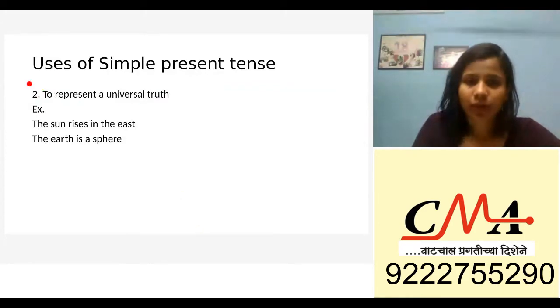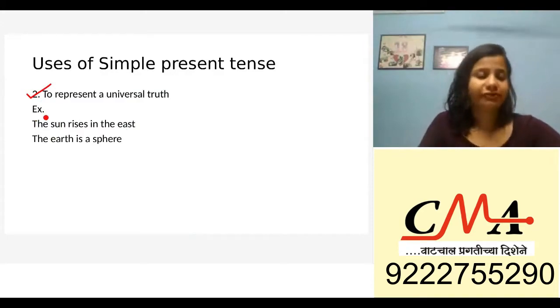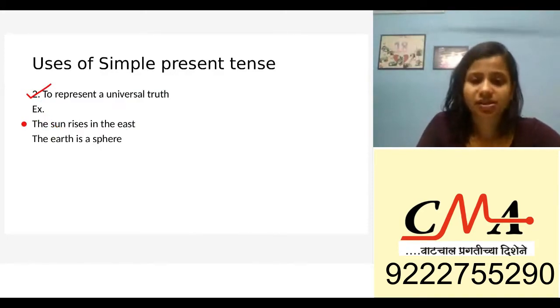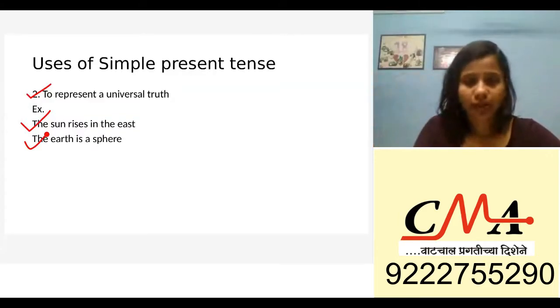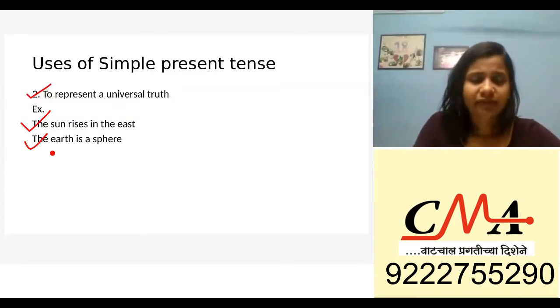Next, to represent a universal truth. When you have a universal fact, like the sun rises in the east. This is a universal fact, right? Milk is white in color. All these are universal facts, things that will not change ever. The earth is a sphere. This is not going to change. It is universally known. If I say the sky is blue, or the sky appears black, it is going to change depending on the time of the day.